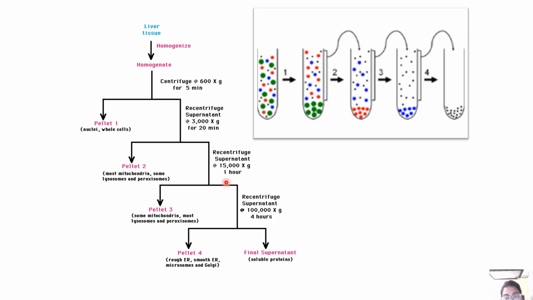Recentrifuge the supernatant at 100,000 G. Then pellet 4 will be rough ER and smooth ER, microsomes and Golgi. Soluble proteins will be the final supernatant. So pellet one is nuclei and whole cells because these are the most dense and most heavy.